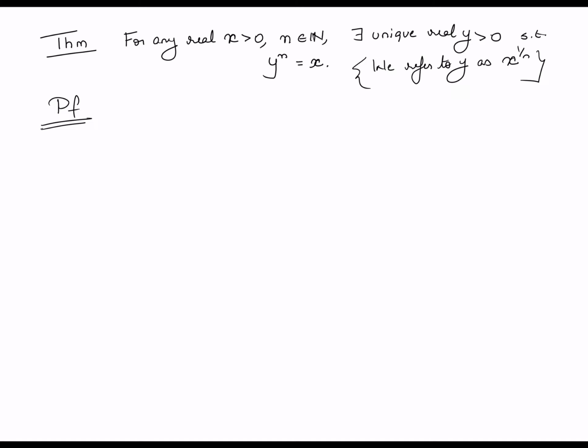You definitely cannot have more than one solution to this. Now, why is that? That follows from basic monotonicity arguments. There is clearly at most one solution to y raised to n equals x. This is because